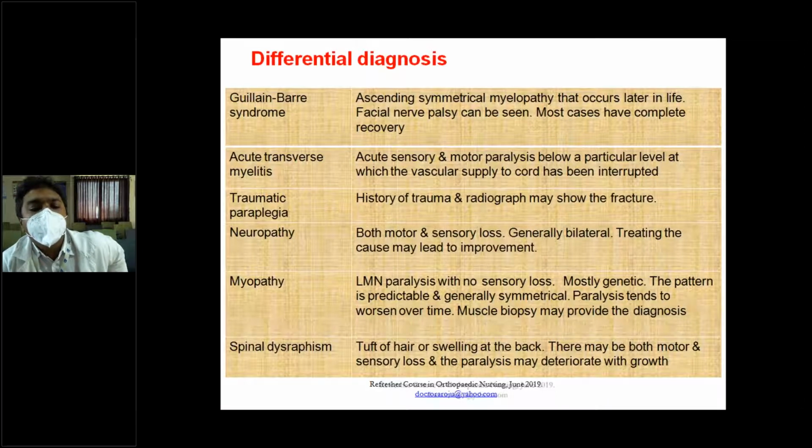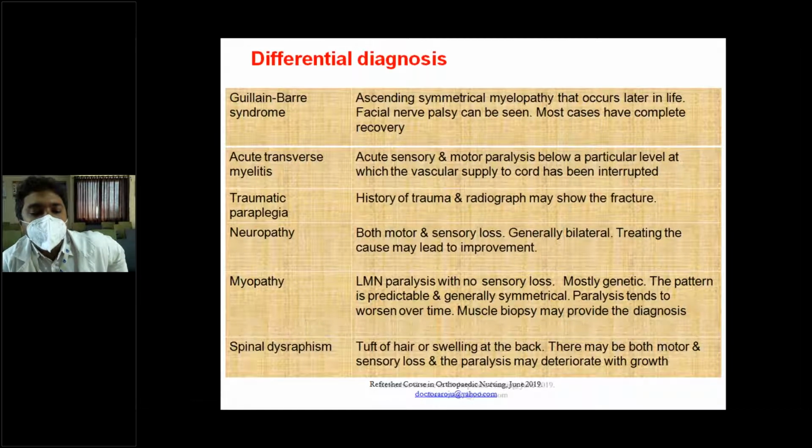In neuropathy, there is both motor and sensory loss, generally bilateral, and treating the cause may lead to improvement. And myopathy, lower motor neuron paralysis with no sensory loss, mostly genetic, and the pattern is predictable. So here the nerve, spinal cord and nerve supply are good, but the muscles are at fault. So paralysis tends to worsen over time, and muscle biopsy is the diagnosis.